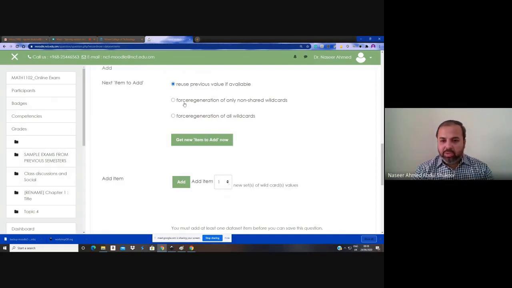The second option, force regeneration on only non-shared wildcard. So this particular one is a private wildcard. It is not shared. If you are clicking this also, the results of these two options are the same for this question.